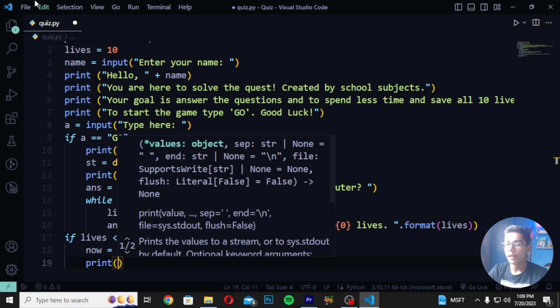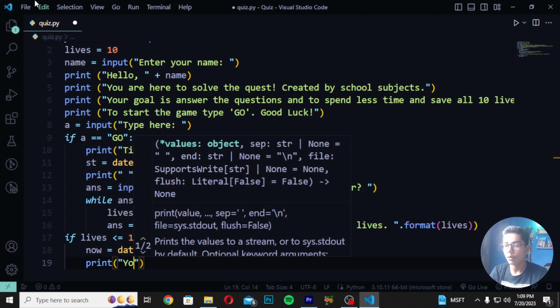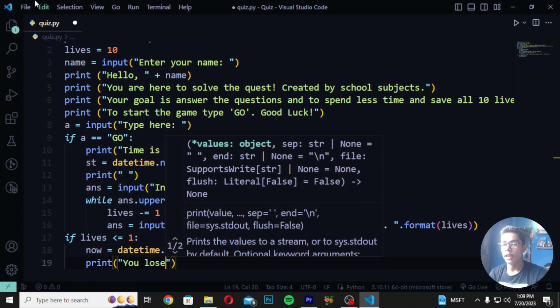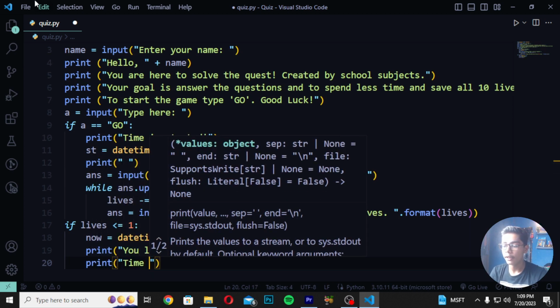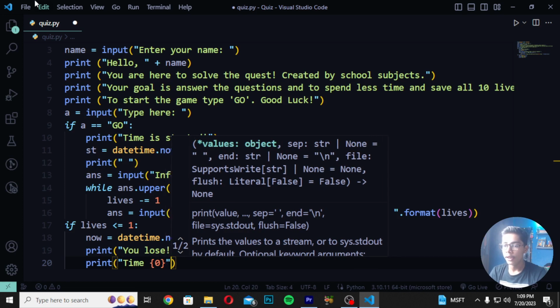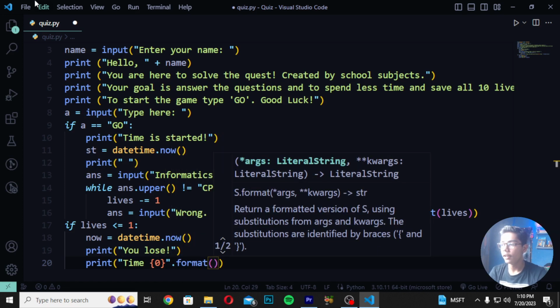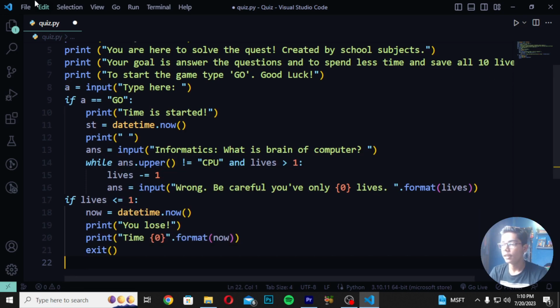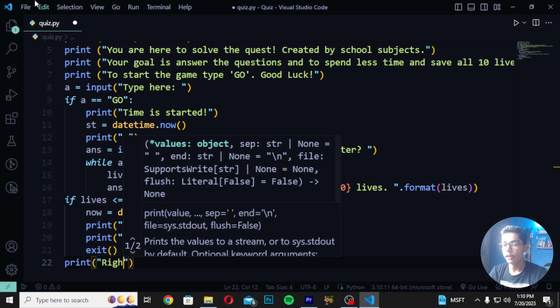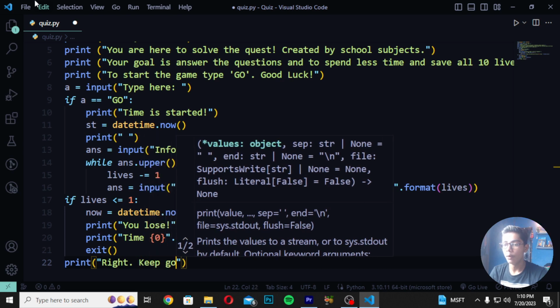create print, and I will be now just writing here you lose, and then write this tag again. Then create here print tag. In print tag I will be writing time and then write here 0. Then you have to write here dot format and then write here now. And here I will be now just moving down, write here exit, make this, and then you have to write here print right. Then you have to write here keep going.